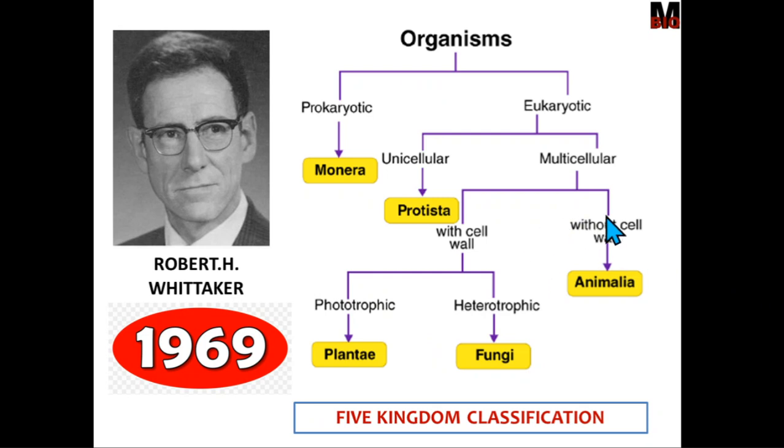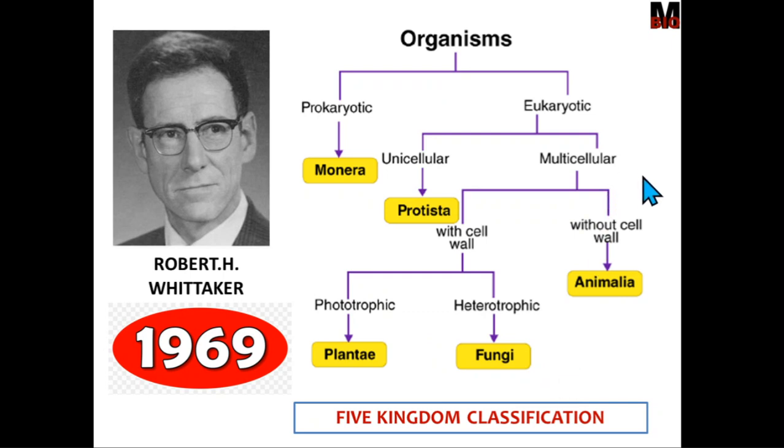Then organisms having a cell wall are divided into two major categories based on their mode of nutrition, that is phototrophic and heterotrophic. Phototrophic organisms are included in a kingdom called kingdom Plantae. So they are eukaryotic multicellular organisms having a cell wall which are also phototrophic. Then eukaryotic multicellular organisms with a cell wall which are heterotrophic are included in a kingdom known as Fungi.